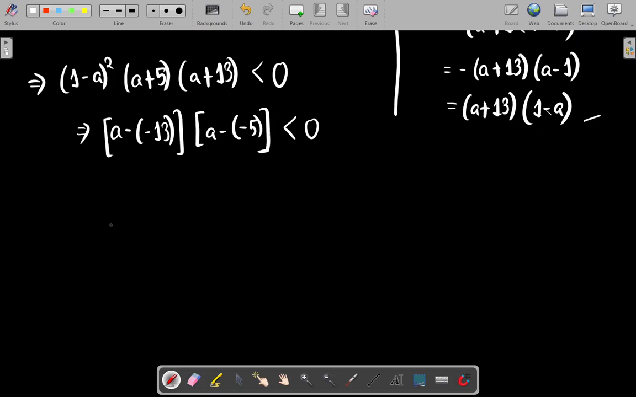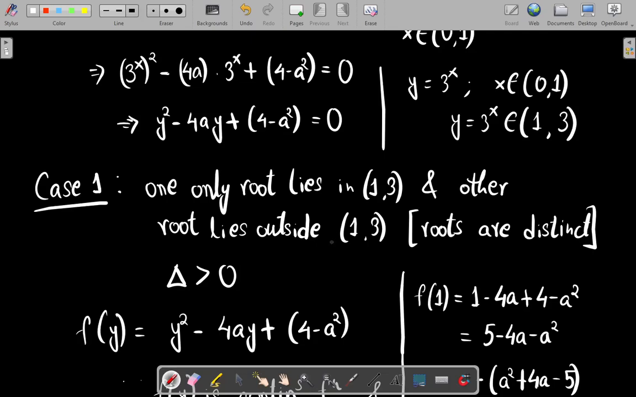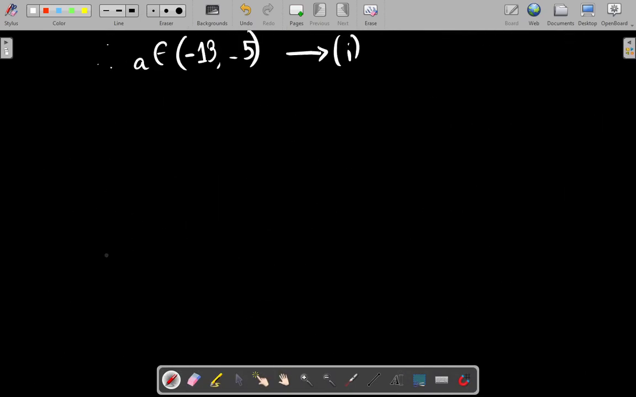Okay. So since it is a strict inequality, this implies that a must belong in the open interval minus 13 to minus 5. This is the first case, where only one root is in this interval and the other root is outside this interval. There is another case where the two roots are identical, that is equal, and both of these identical roots lie in this interval. So let us look at that case.